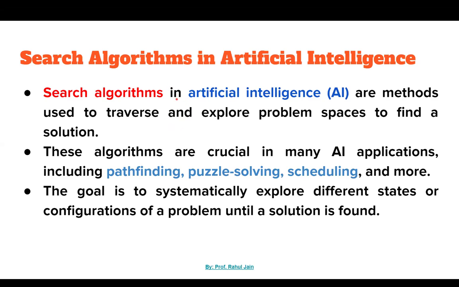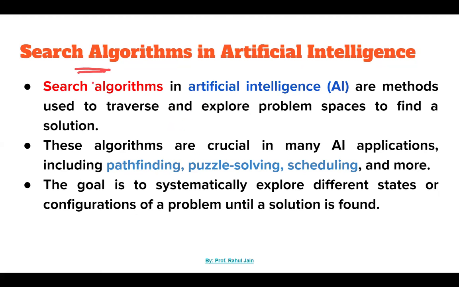And in this session, we are going to cover the basics of search algorithms: why search algorithms are important, the basic need for search algorithms in AI, and what the key terminologies and important properties are. So let's begin. Search algorithms in AI are methods used to traverse and explore problem spaces to find a solution. The problem space is the set of all states we can travel through in a journey to solve any problem. We are going to explore it in our terminology part as well.